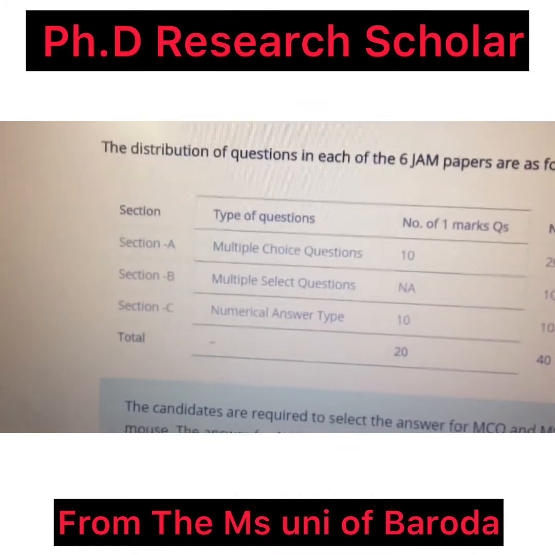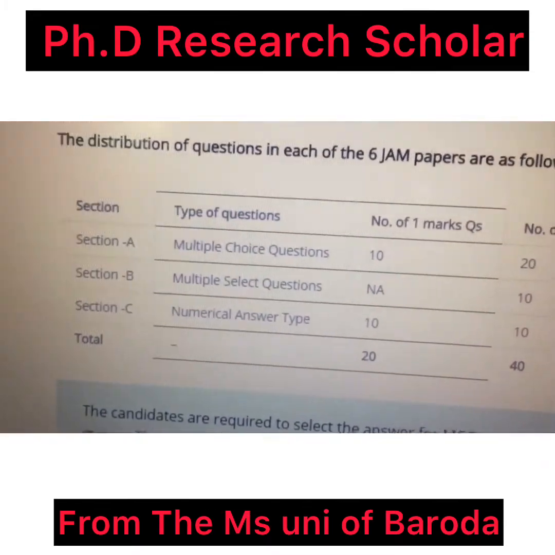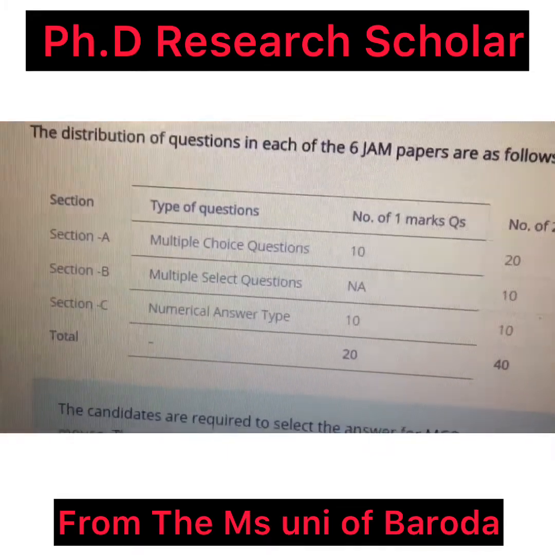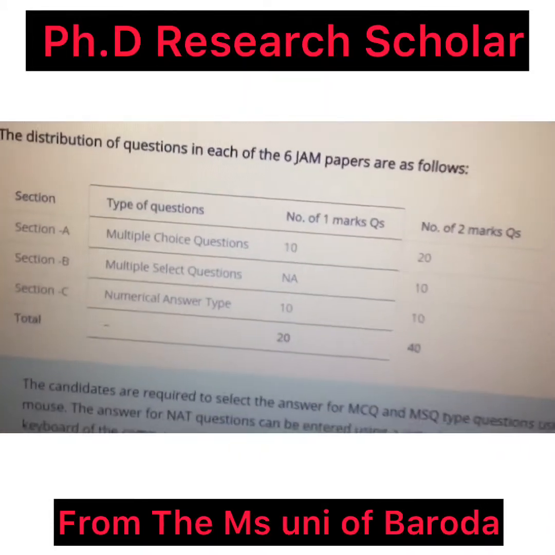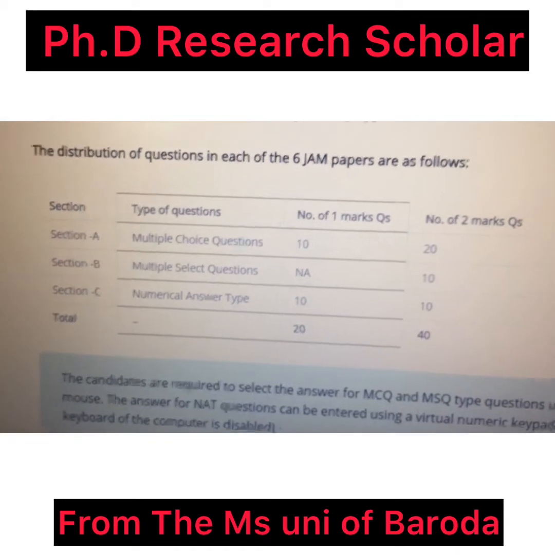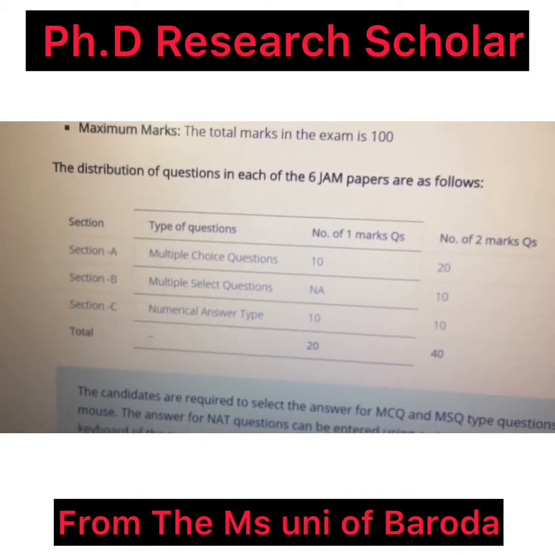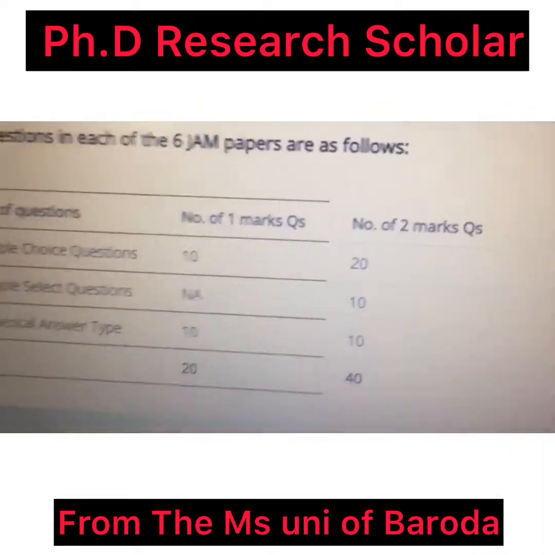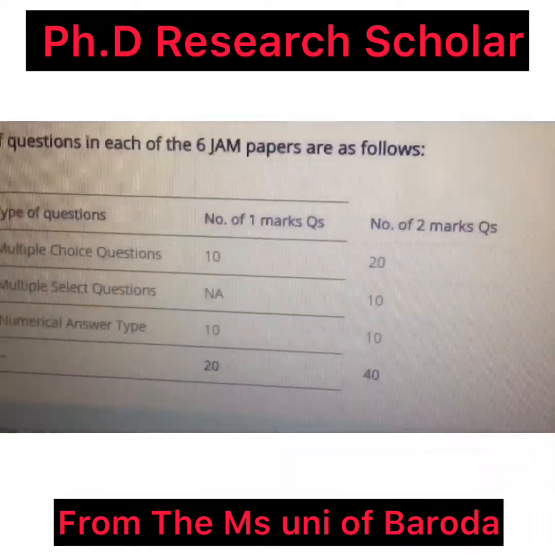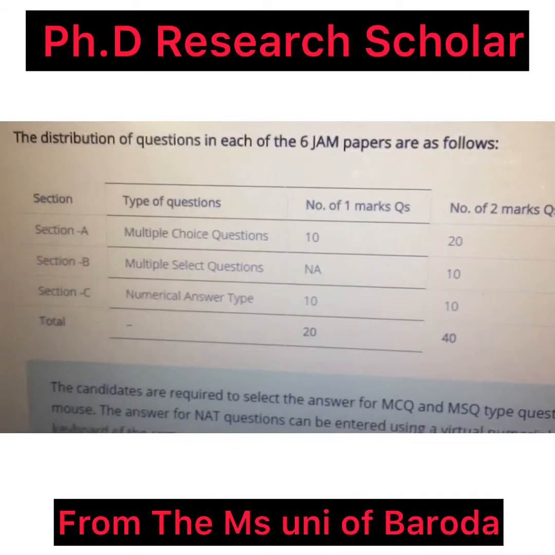has section types: section A, section B, and section C, with the types of questions and the number of 1 mark questions, and again the number of 2 marks questions. It means this test contains two types of marks: one is the 1 mark question, and again 2 marks questions are also included in this test.